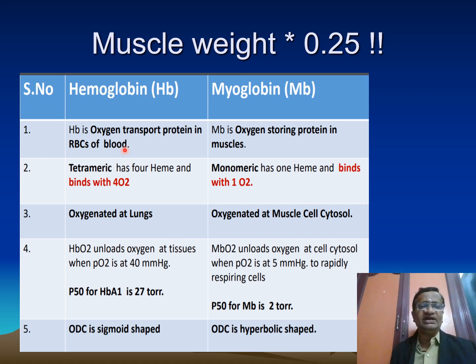Hemoglobin and myoglobin are oxygen transport proteins; hemoglobin binds with 4 oxygen, myoglobin binds with 1 oxygen. Oxygenated at lungs, oxygenated at muscle cell cytosol. HbO2 unloads into the tissues when PO2 is 40 millimeters. P50 is 27, P50 is only 2. ODC is sigmoid and ODC is hyperbolic like this.